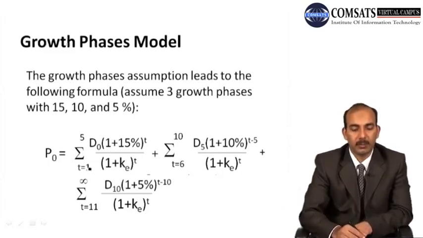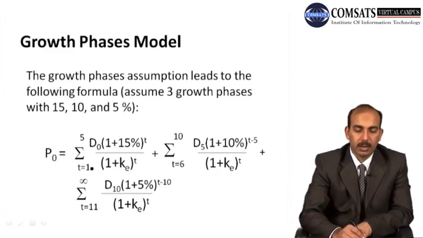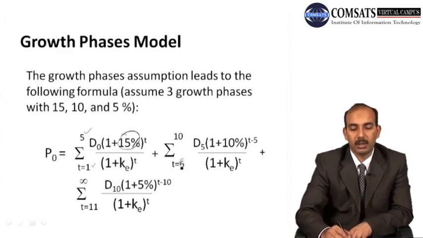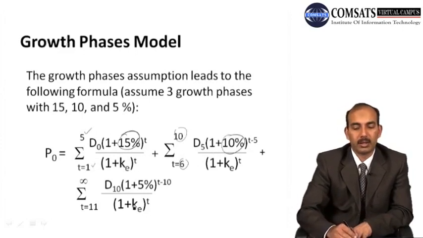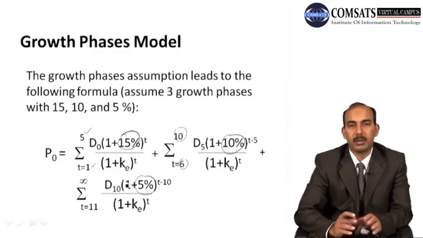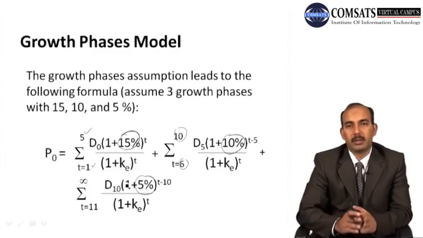So you can see here the growth pattern can be different. For example, starting from the first year to 5th year the growth rate is 15%, and then from the 6th year to 10th year the growth rate is 10%, and then from the 11th year to an infinite number of periods the growth rate is 5%.